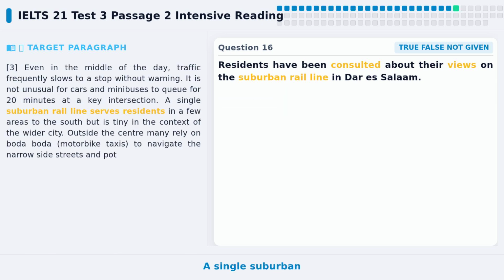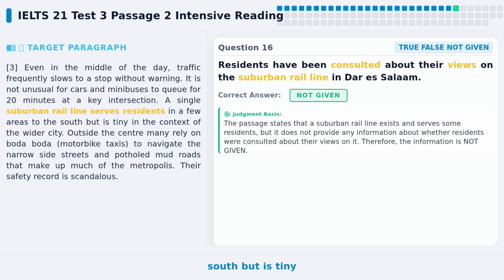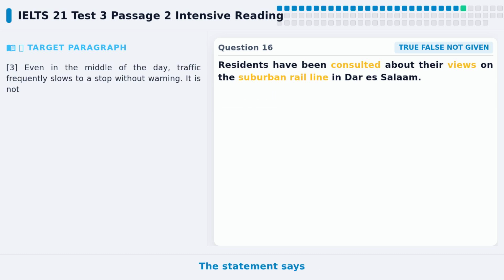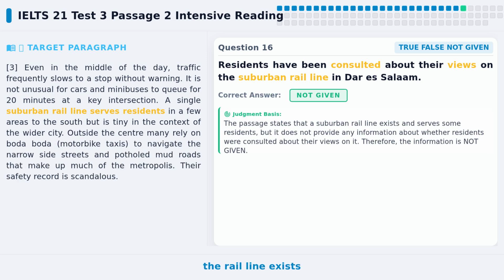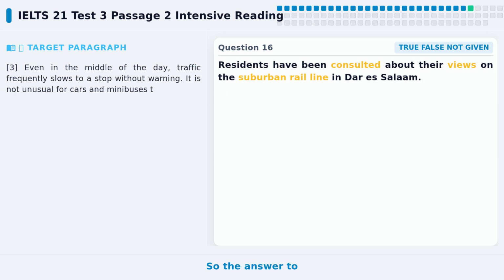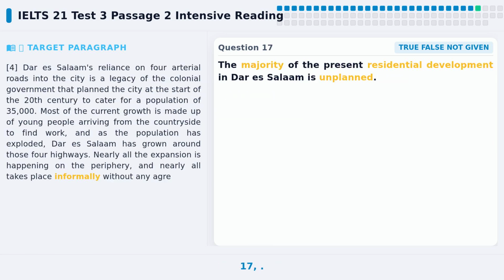The text says, a single suburban rail line serves residents in a few areas to the south but is tiny in the context of the wider city. It only mentions the existence of the rail line and who it serves. There is no information about whether residents were consulted about their views. The statement says residents were consulted, but the text only says the rail line exists and serves residents. The author does not express any view on whether residents were consulted or not. So the answer to question 16 is not given. Let's look at question 17.